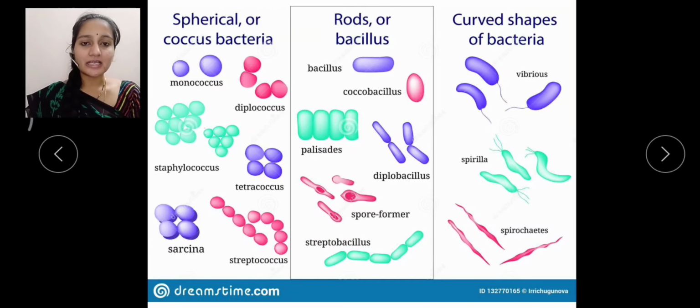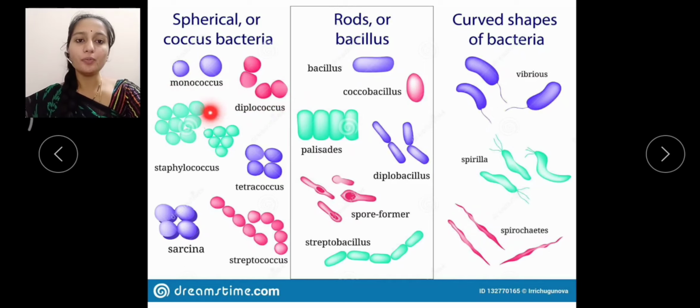If the bacterium is present singly in a spherical shape, we call it a monococcus. When two spherical bacteria are together, we call it a diplococcus.